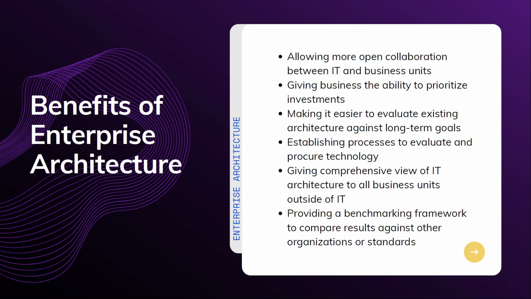It also makes it easier to evaluate existing architecture against long-term goals. Next, establishing processes to evaluate and procure technology, giving a comprehensive view of IT architecture to all business units outside of IT, and providing a benchmarking framework to compare results against other organizations or standards.